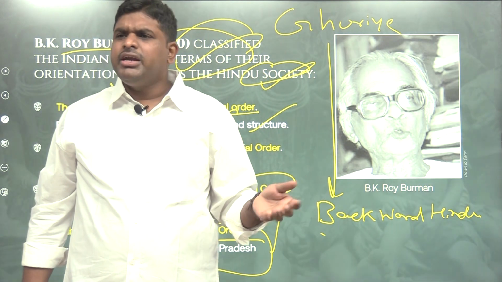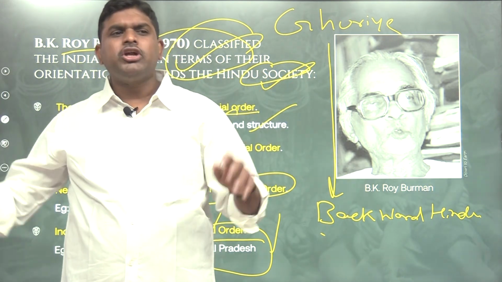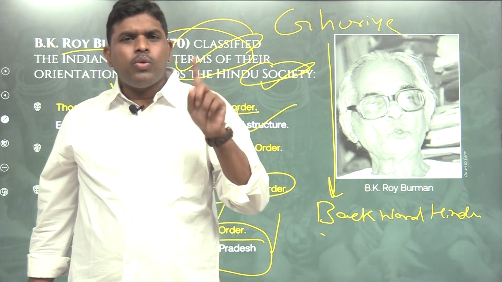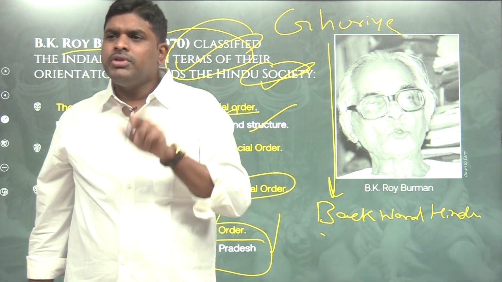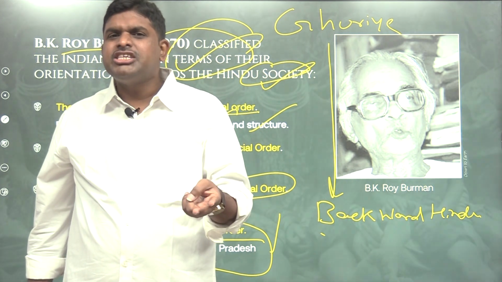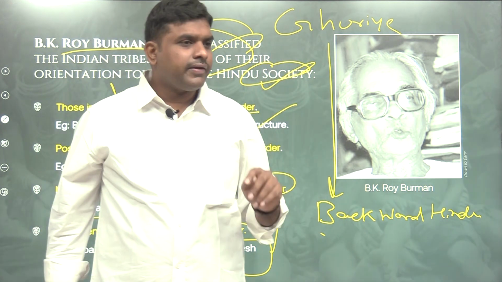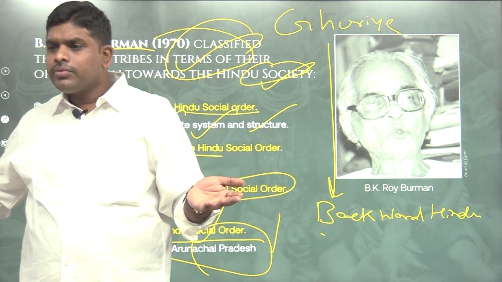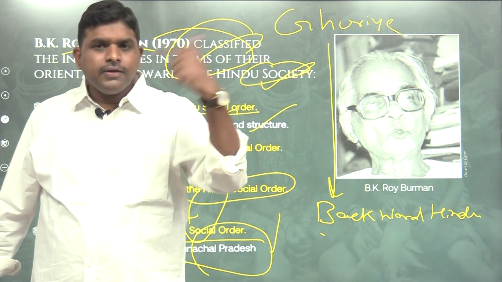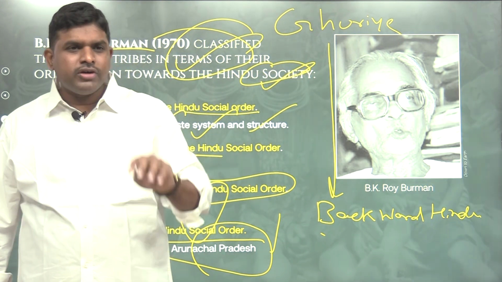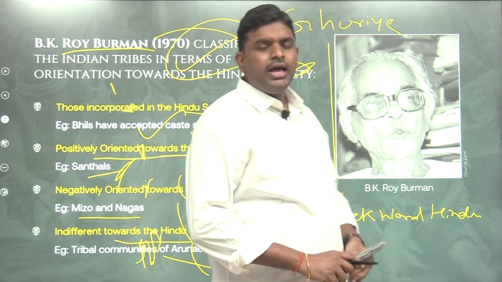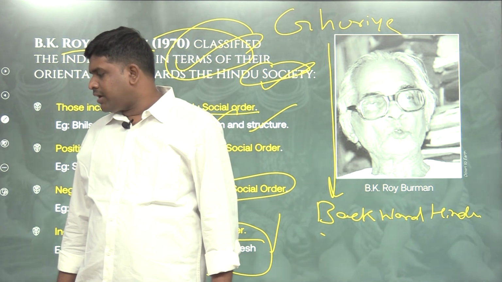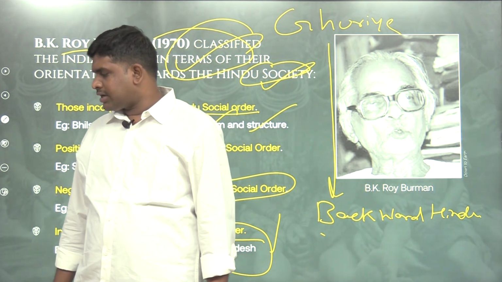Yes, among tribes in India, the Mizos, Nagas and Apatanis don't bother about Hinduism. Among Santals, three varieties are there: the Santal who took Hinduism, the Santal who is following their own traditional religion, and the Santal who borrowed Christianity. So how can you universally say that Indian tribes are Hindu tribes? Hinduism is mainstream. So four versions are there according to B.K. Roy Burman. Correct?